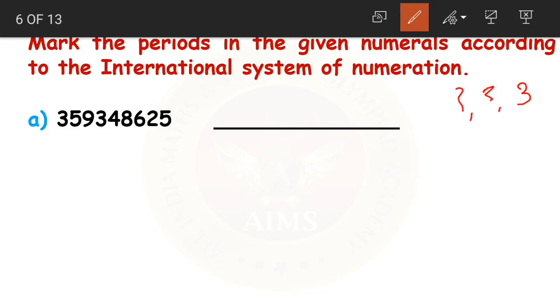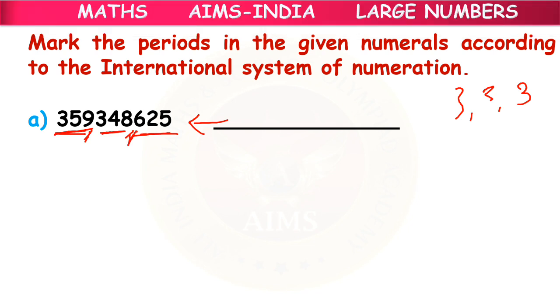After every 3 digits, let us start marking. Remember that you should start marking the periods or put the commas from the right side. After 3 digits first, then after 3 digits again, and again. We have divided the number by using commas after every 3 digits.